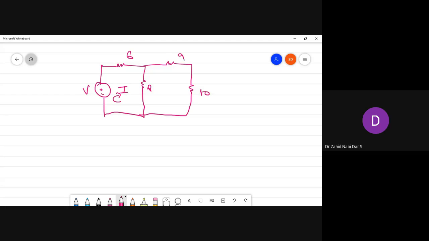Suppose I tell you this is 40. I tell you calculate the value of I. So in order to calculate the value of I, you can calculate it. How do you calculate the value of I? One thing is, if you have to write this equation, plus minus, first you remember this, plus minus, you do like this. Okay, no problem.